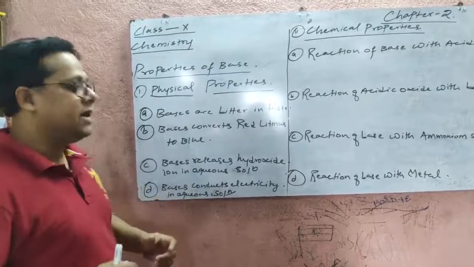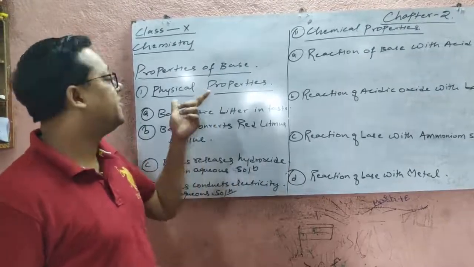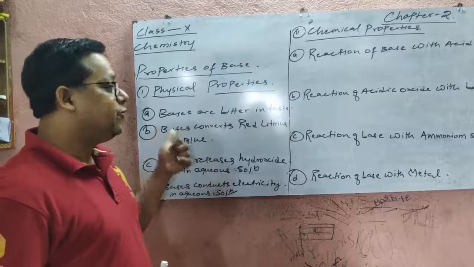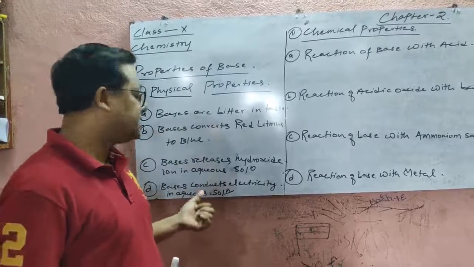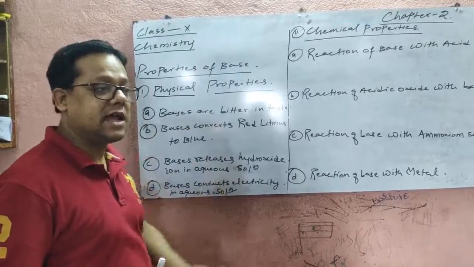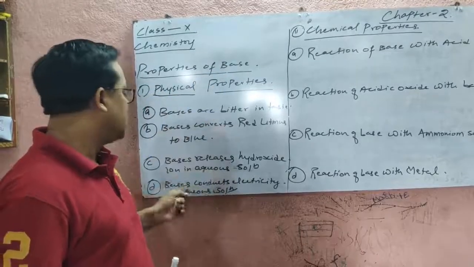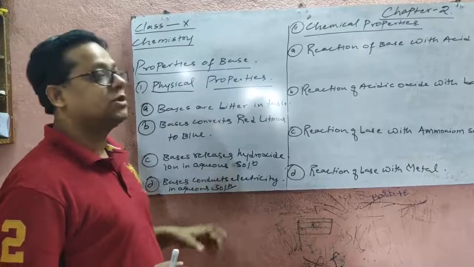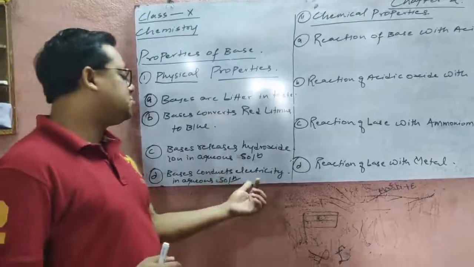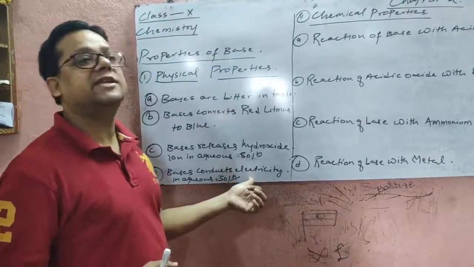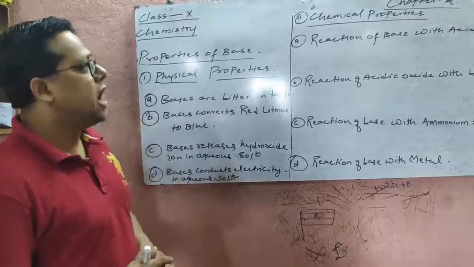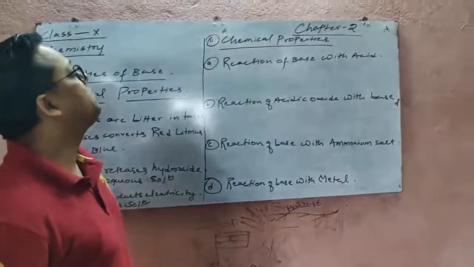You might be remembering that in the physical properties of acid, the fourth point was that acid conducts electricity in aqueous solution. And in the physical properties of base, also, bases conduct electricity in aqueous solution. It means that this property is common in both acid as well as base. Now here we come to the chemical properties.